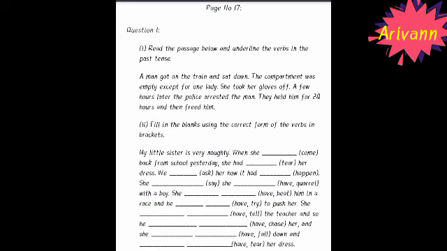Okay. See the passage, a man got on the train and sat down. So here got is the past tense verb and sat is the past tense verb. So like that you have to identify the answers in the passage. Next one is fill in the blanks answer. See that my little sister is very naughty. When she dashed back from school yesterday, she came back from school yesterday. She had torn her dress. In the bracket they have given tear. So what is the past verb for tear? Torn. So likewise you have to fill up all the blanks.